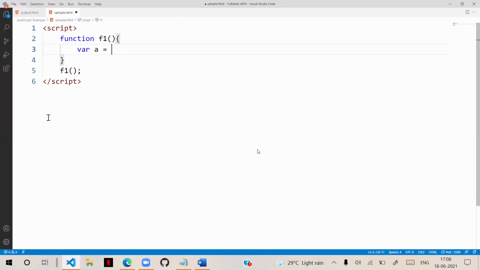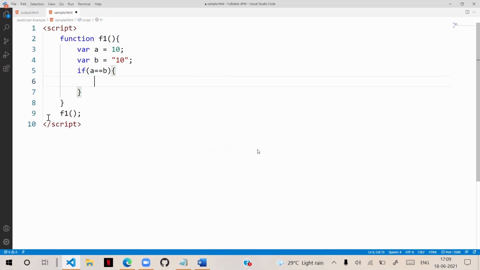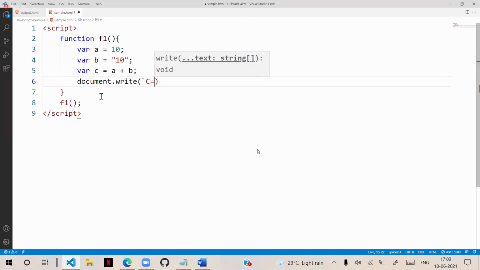So you see here, I'm writing var A is equal to 10. Then var B, here I defined B. If condition, I'm writing, if A is equal to B. Or I'm creating some addition here, where C is equal to A plus B. Document dot write, here I am printing C is equal to dollar, whatever the value of C is present.